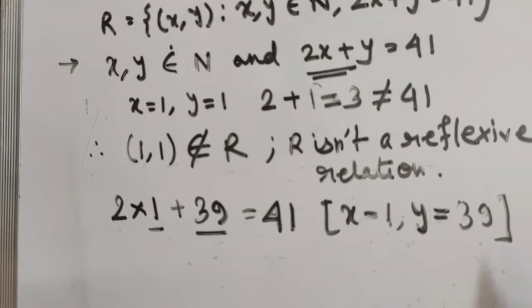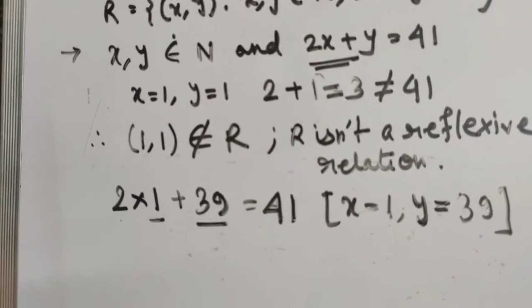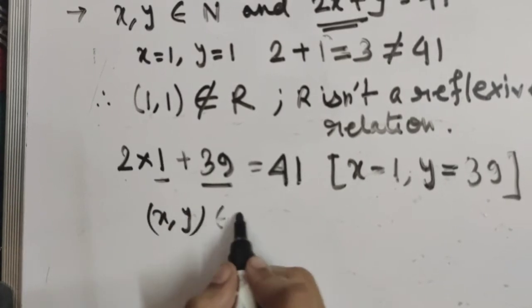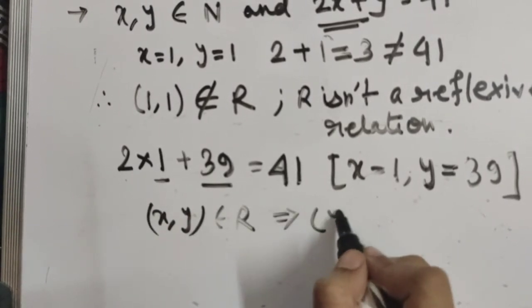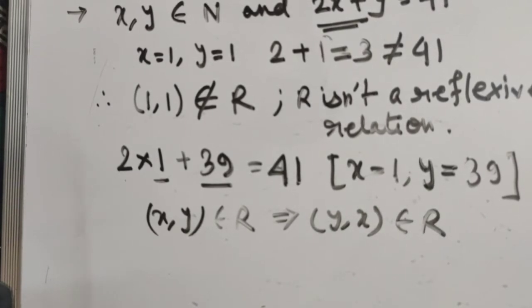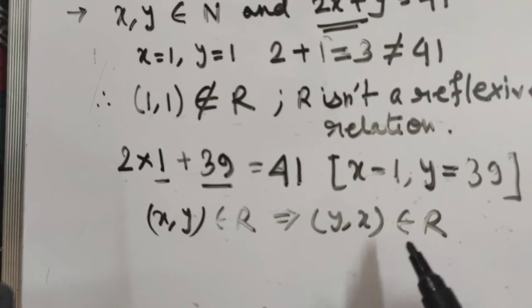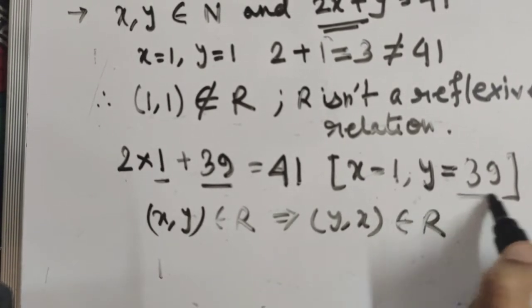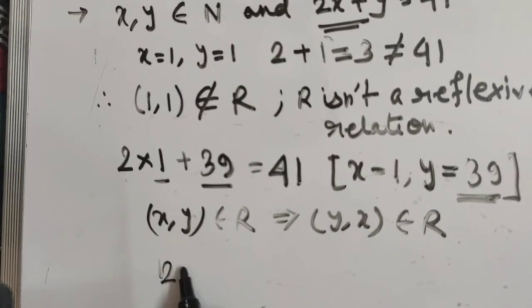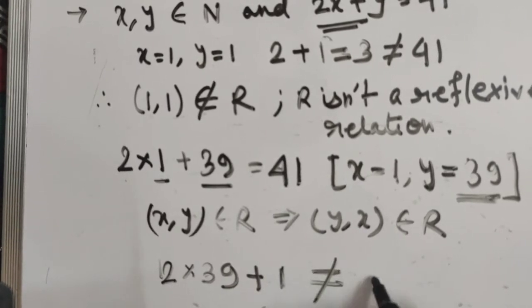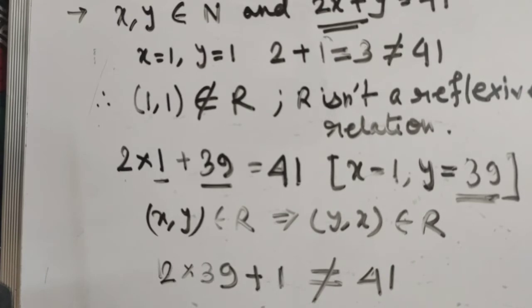Now from the definition of a symmetric relation, we know that if (x, y) belongs to R such that (y, x) also belongs to R, then we can say that R is a symmetric relation. But here if y equals 1 and x equals 39, then 2 into 39 plus 1 is not equal to 41, right?